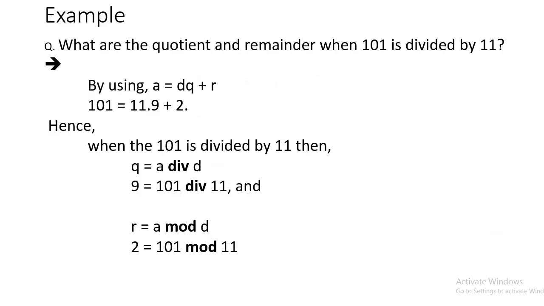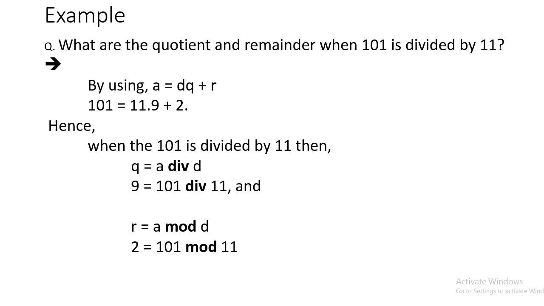Now let's see one example of the division algorithm. The question is, what are the quotient and the remainder when 101 is divided by 11? By using the equation given in the division algorithm, a is equal to dq plus r. Here a stands for the dividend, which is 101. Then d stands for the divisor, which is 11. q stands for the quotient. Now you have to calculate the quotient.